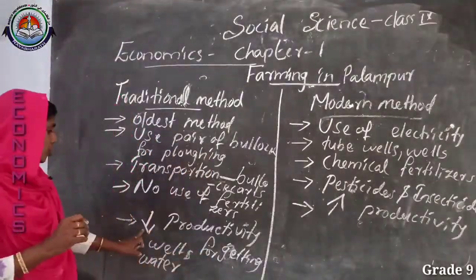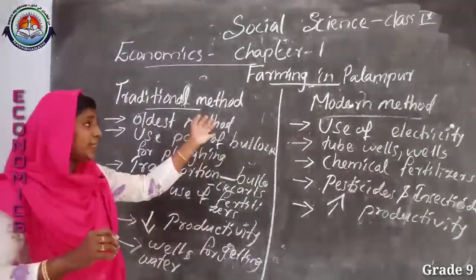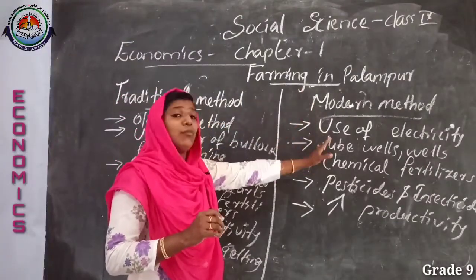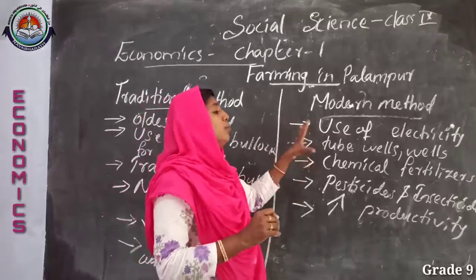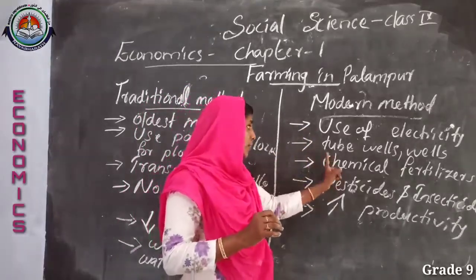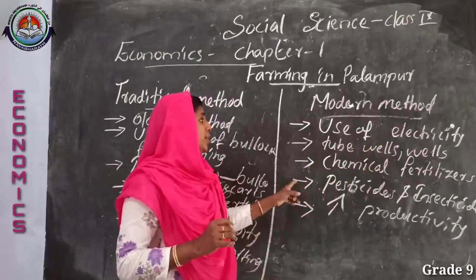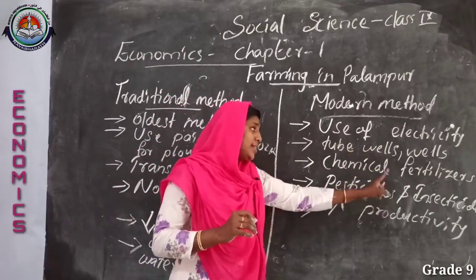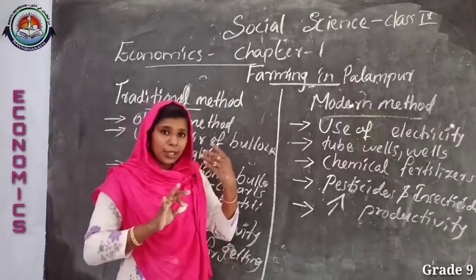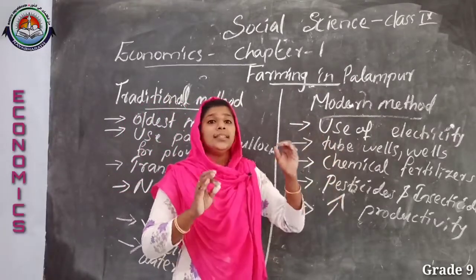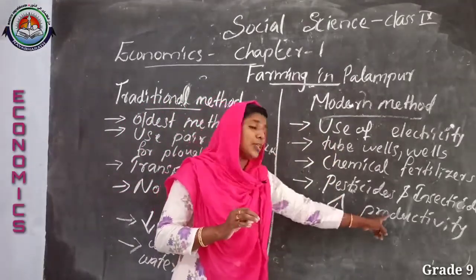This arrow mark shows low productivity. On the other side, the modern method uses all modern techniques like chemical fertilizers, electricity, tube wells, pesticides and insecticides. And by using all these techniques, the farmers get higher productivity.